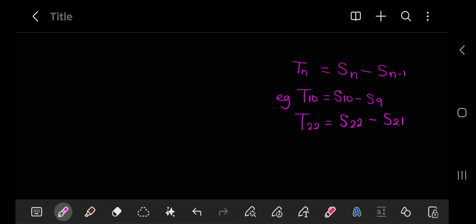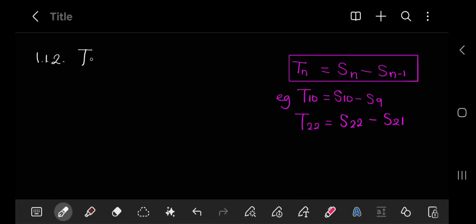So this is something that you should know, this formula specifically, whenever they ask you to calculate a specific term in the pattern and you have the sum formula. This is the rule that you're going to apply.